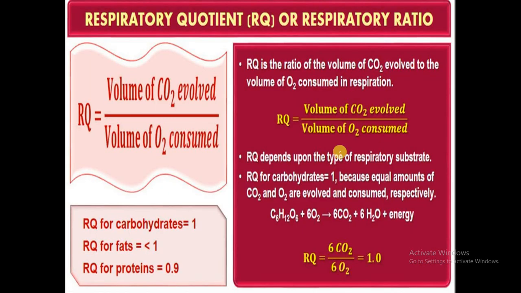And the last concept is the respiratory quotient you need to calculate. Respiratory quotient can be calculated as the volume of carbon dioxide evolved divided by the volume of oxygen consumed, and always remember the respiratory quotient for carbohydrate is 1, for fats it is less than 1, and for proteins it is 0.9. So if you remember this formula, that respiratory quotient is equal to volume of carbon dioxide evolved divided by volume of oxygen consumed, easily we can calculate the respiratory quotient.